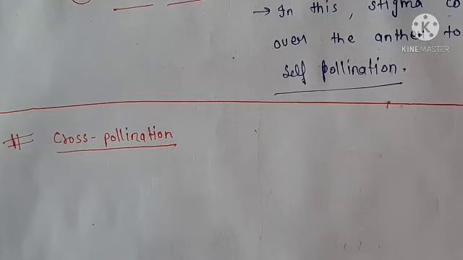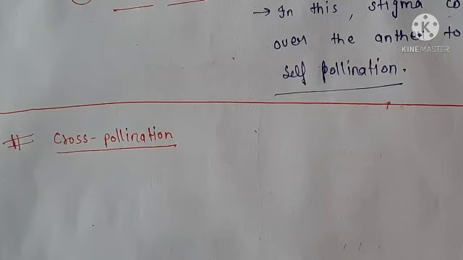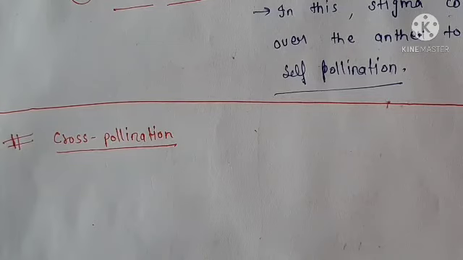You have to know only one thing, that in self-pollination, inbreeding depression takes place. What is the result of inbreeding depression? As a result, the plant becomes sterile, means functionally inactive for reproduction. That's why cross-pollination is needed.